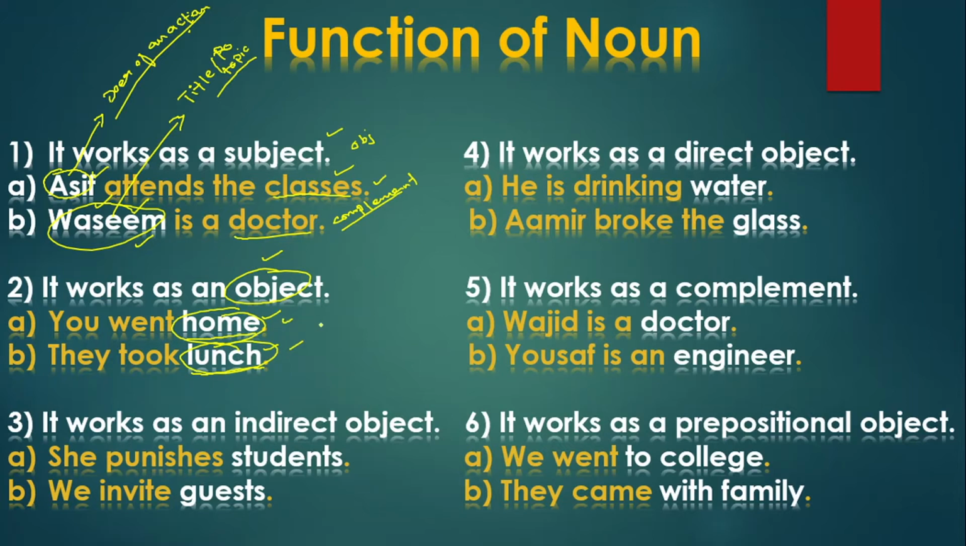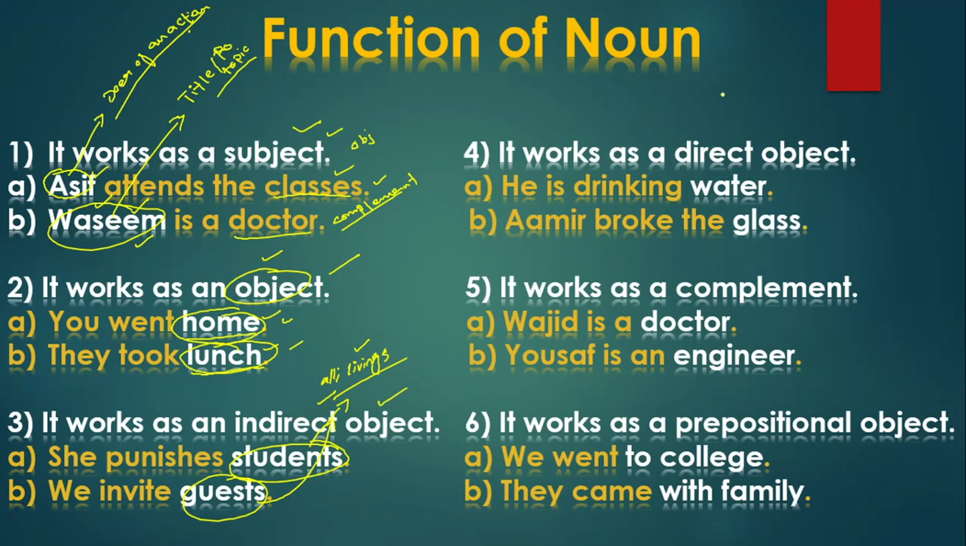Third one we have, it works as an indirect object. Keep in your mind, indirect objects are all livings. Whatever livings we have, those are known as indirect object. Like she punishes students. Now student is what? Living. So over there it is called indirect object. And we invite guests. Guest is what? Living. So again here it is indirect object. So see, number one, it works as a subject. Number two, it works as an object. Number three, it works as an indirect object.